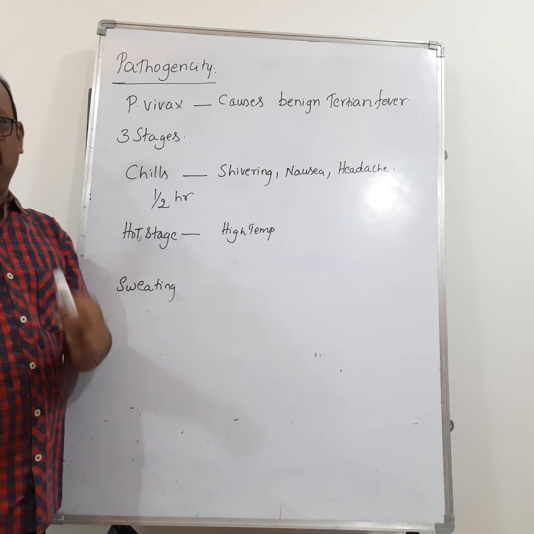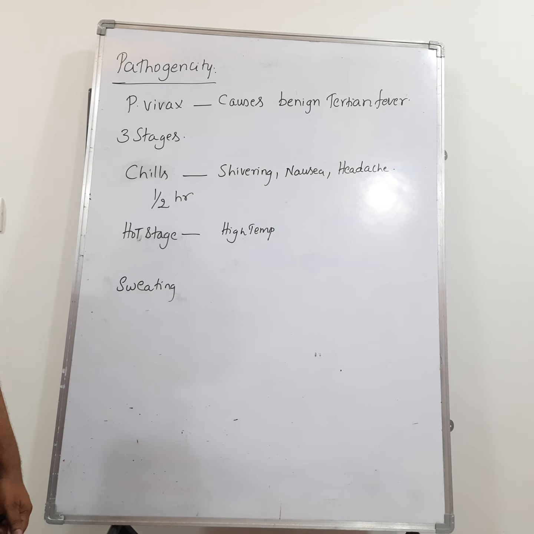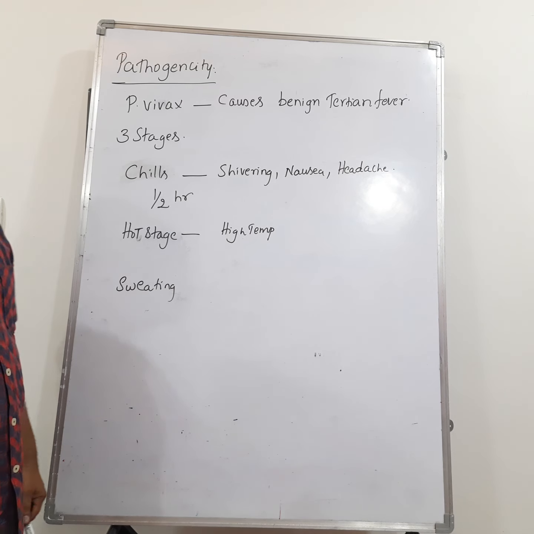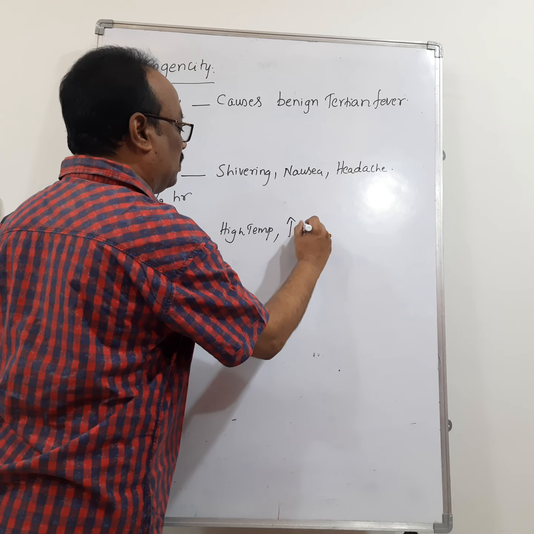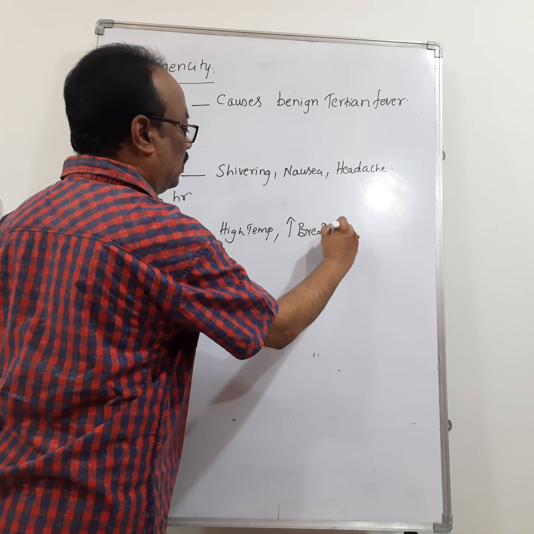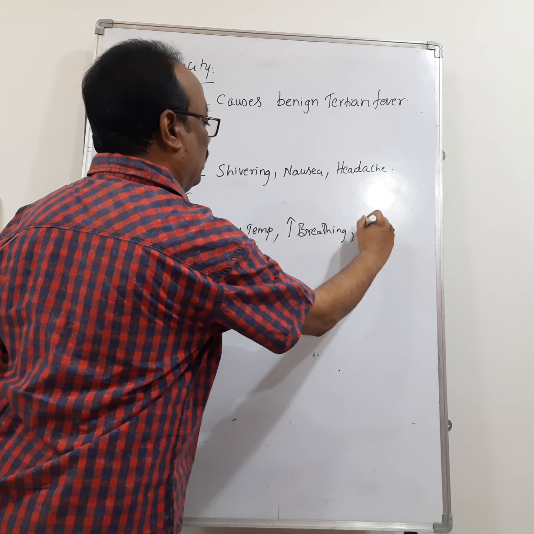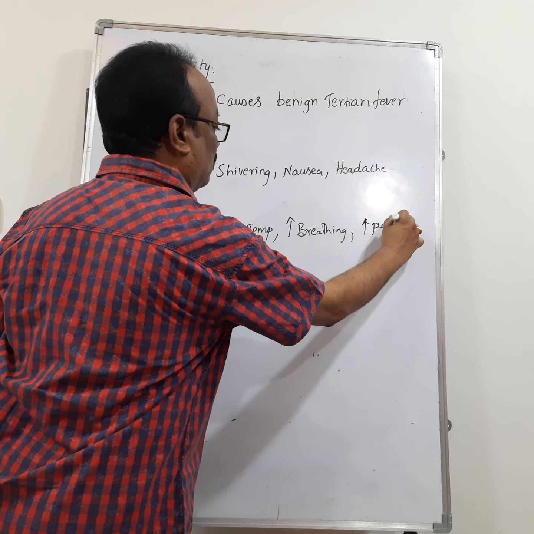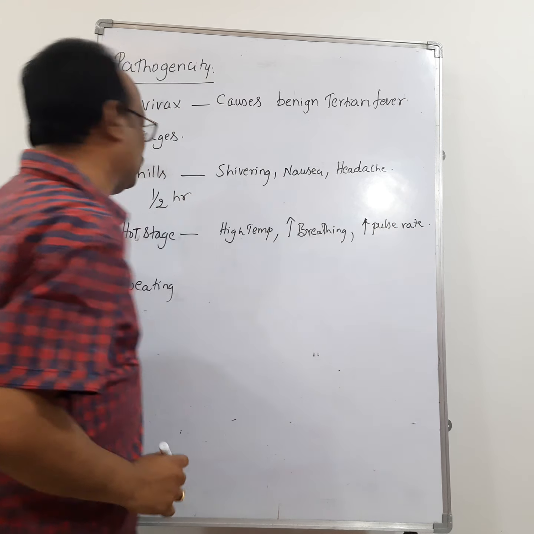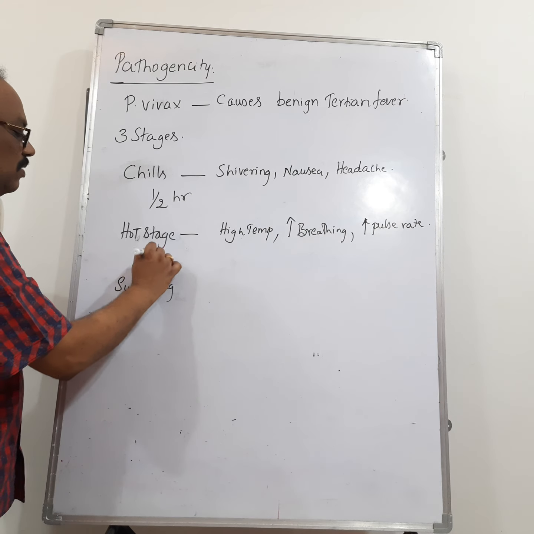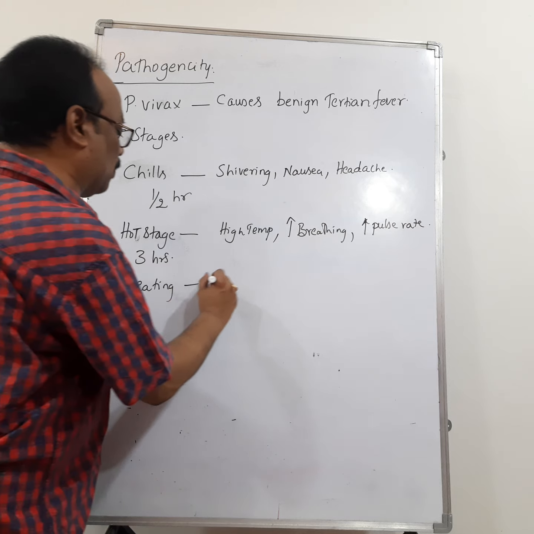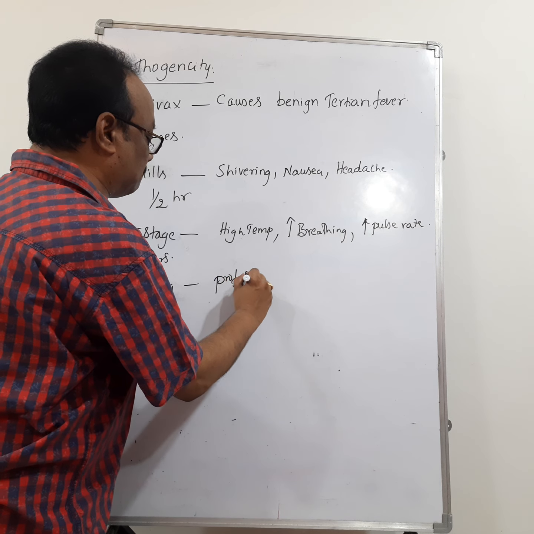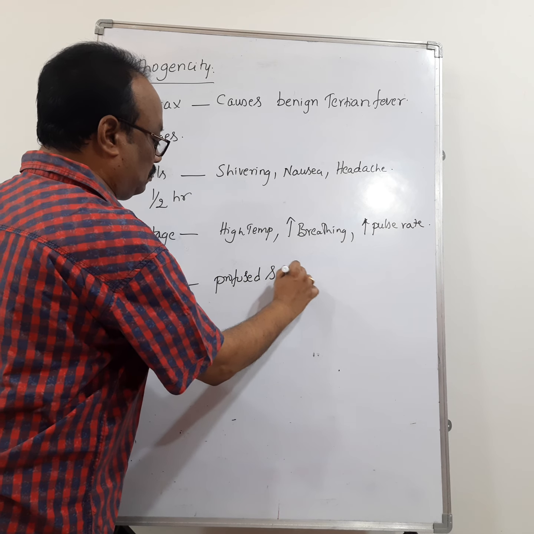Then high temperature, that means the temperature rises and goes up to 104 degrees also. Breathing rate increases, and pulse rate also increases. That is the hot stage. Hot stage remains for 3 hours. Then sweating stage, profuse sweating.